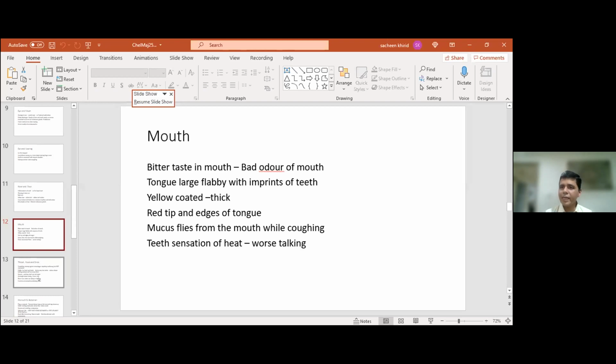Mucus flies from the mouth while coughing. This is something we see even in a remedy called Badiaga, where we describe that mucus as sago-like particles. But in chelidonium, you just have the mucus flying from the mouth when they are coughing. There is a peculiar sensation of heat in the teeth. I've never had a patient who's told me this, worse while talking, but it's a peculiar symptom, so keep this in mind.